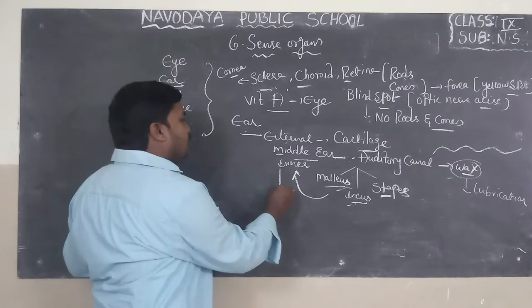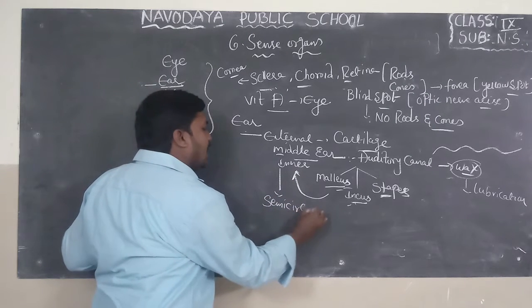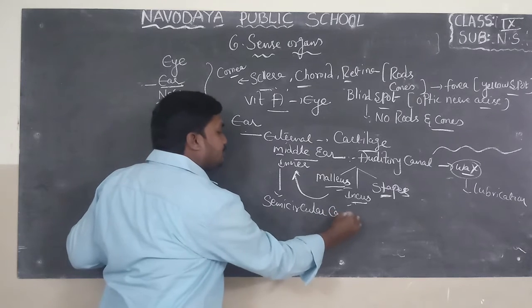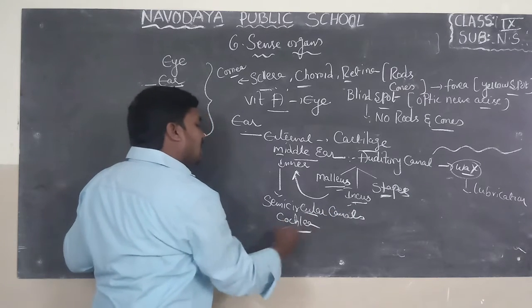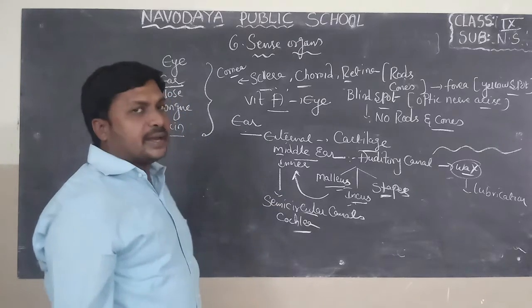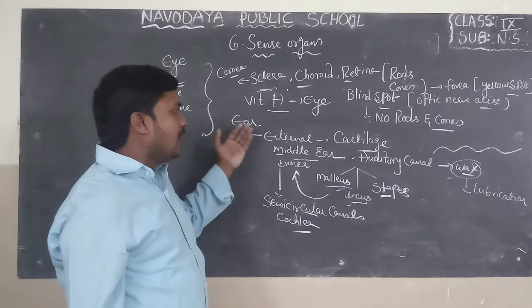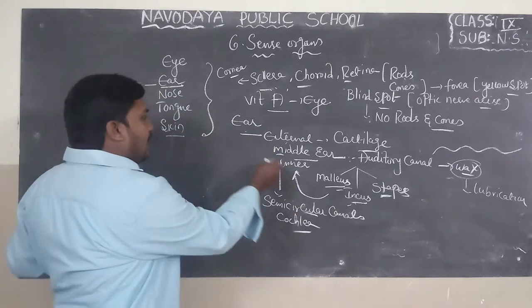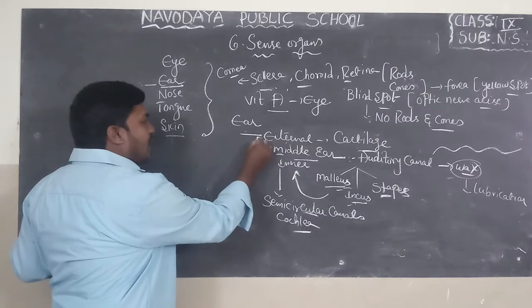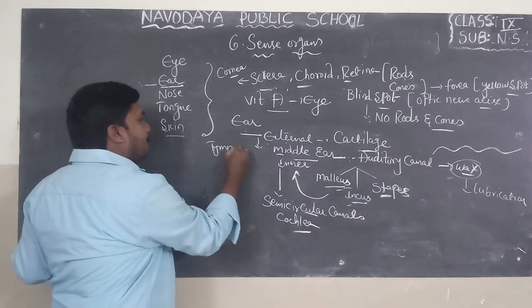In the inner ear we can find two parts: semicircular canals and cochlea. When sound waves travel from the external ear into the middle ear, at the end of the external ear we find the tympanum.